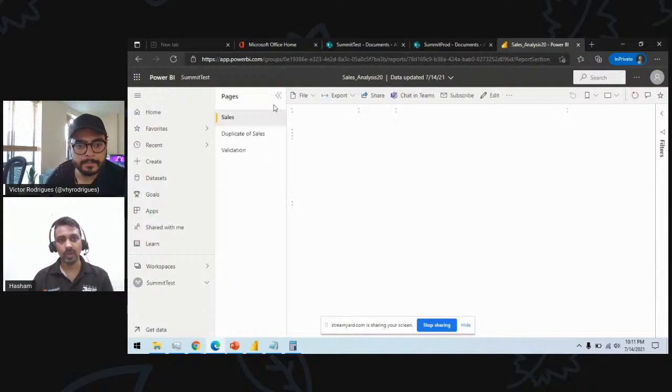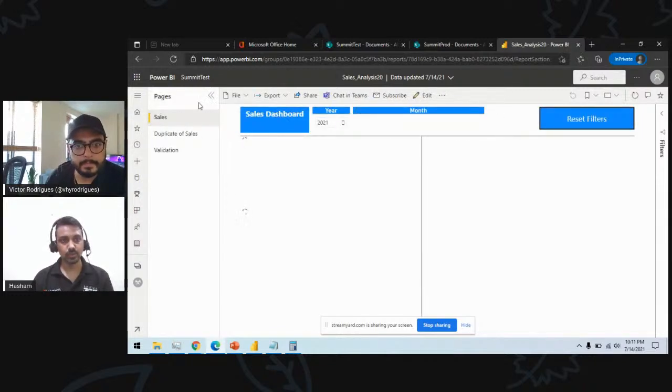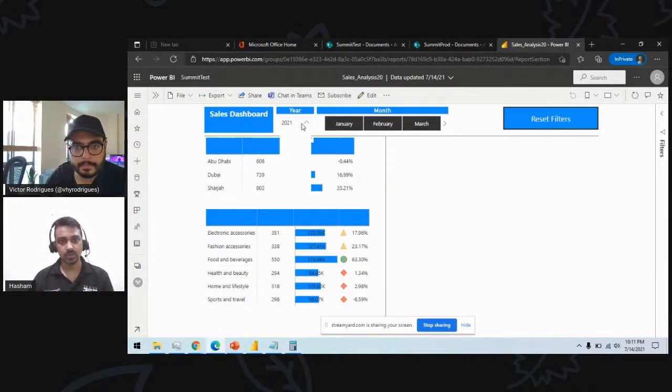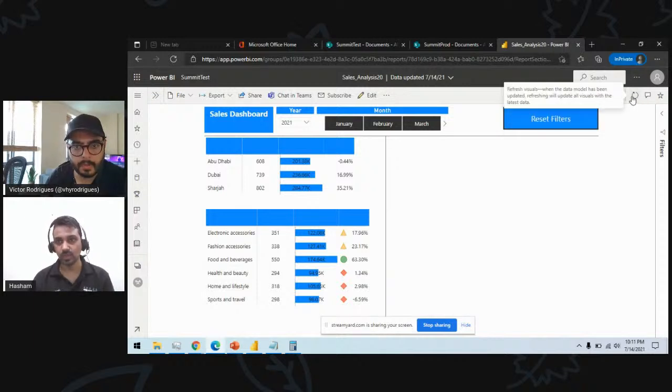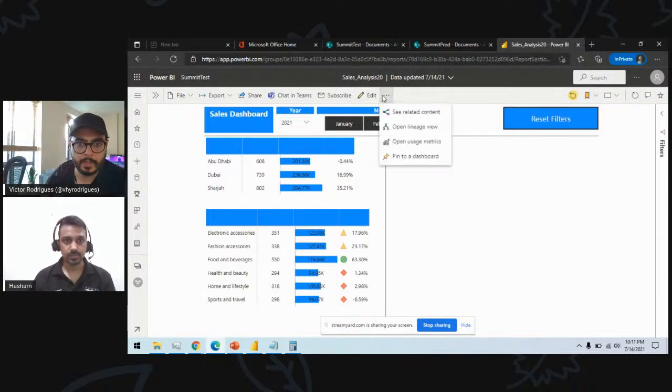So in my Power BI, I can see all the dashboards which are coming up here. The reset thing is working. I can share the report with my colleagues as well. So you can use the sharing option, or you can have them assigned to the different roles as well.